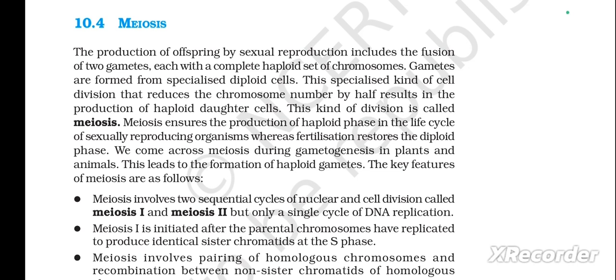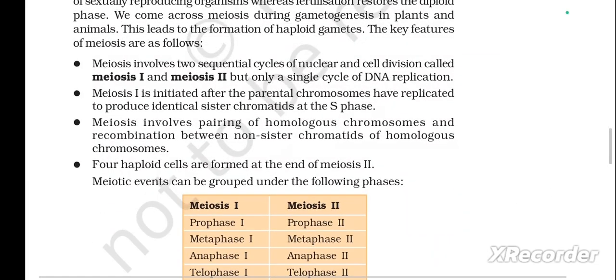phase. We come across meiosis during gametogenesis in plants and animals. This leads to the formation of haploid gametes. The key features of meiosis are as follows. First, meiosis involves two sequential cycles of nuclear and cell division called meiosis 1 and meiosis 2, but only a single cycle of DNA replication.